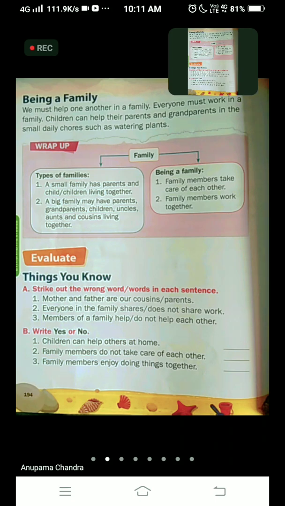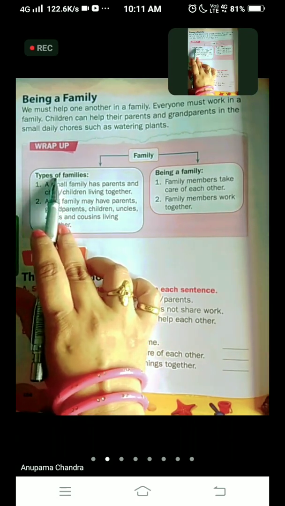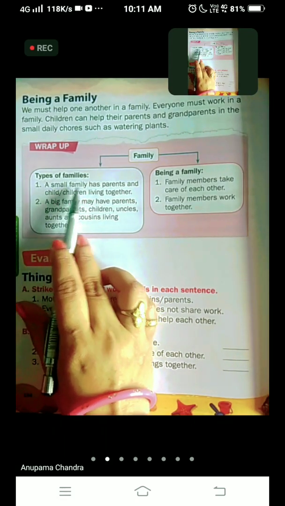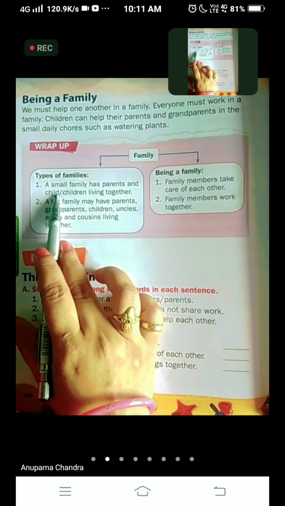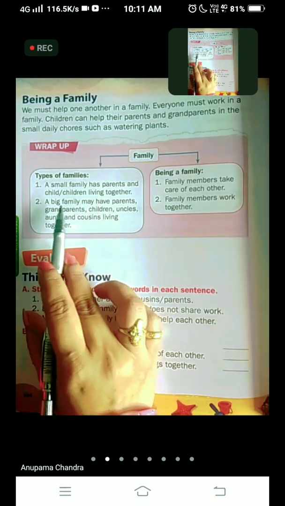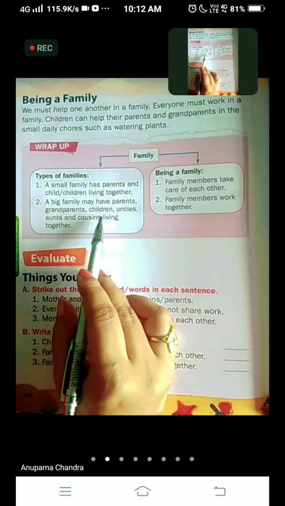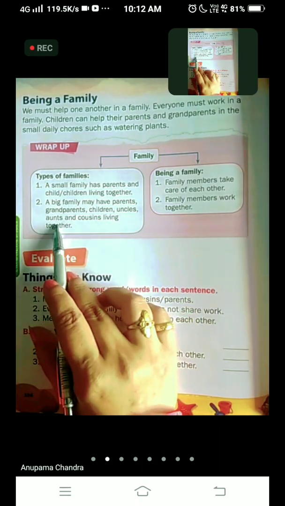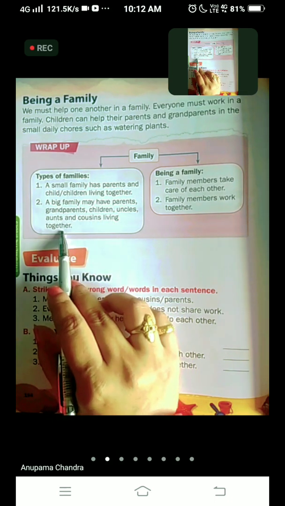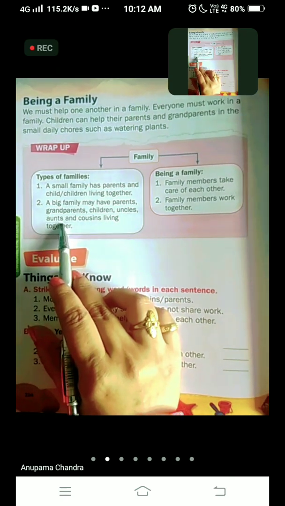So children, before we start the exercise of this chapter, Family, let's do the recap of it. The chapter is Family. There are some types of family. A small family has parents and children living together. A big family may have parents, grandparents, children, uncles, aunts and cousins living together. Who are the cousins? Cousins are children of uncles and aunts.